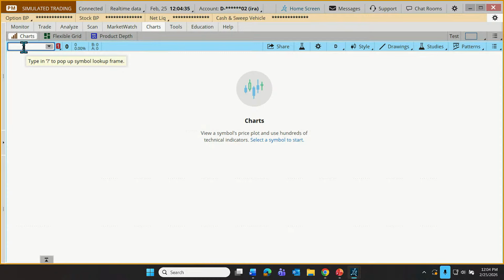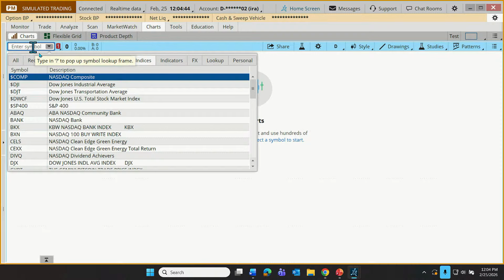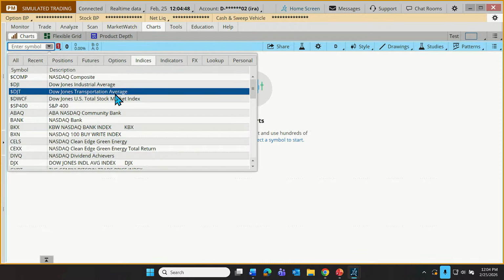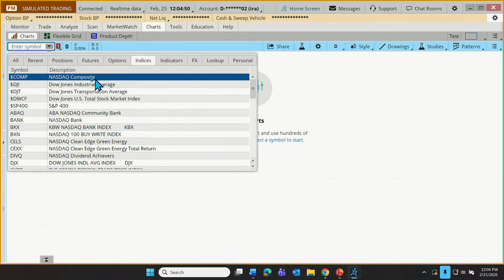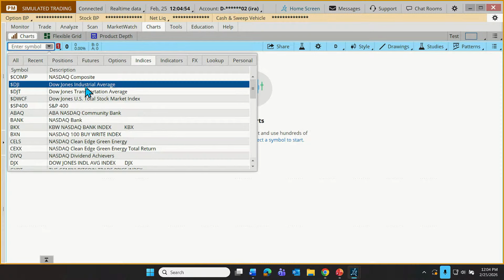Now, not everybody knows those symbols. So Thinkorswim has a handy little feature. If we click on the down arrow next to the symbol box, there's a tab that says indices, and it has a lot of those major market indices, starting here with the NASDAQ composite right up there at the top. You have the Dow Jones Industrial Average next.